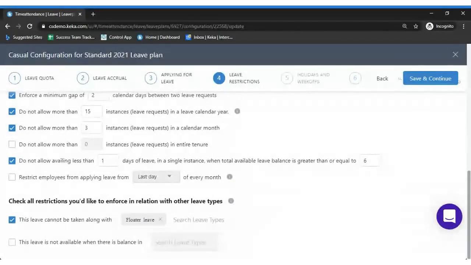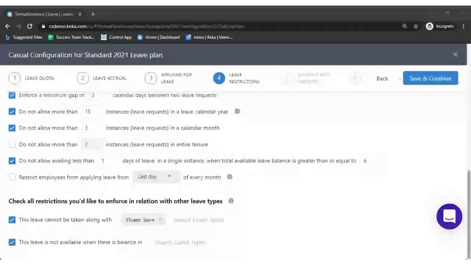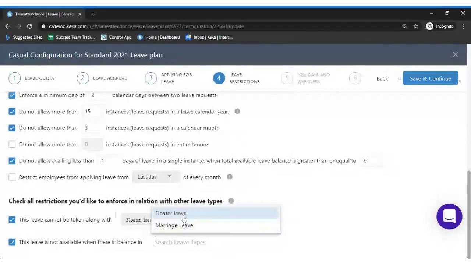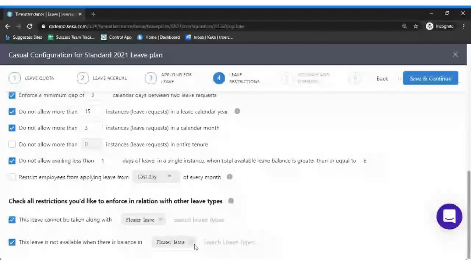Moving on to the next option, which is: this leave is not available when there is balance in dash. Let's assume there is a balance in paid leave of around 15. Paid leave has a total balance of 15. Still, if an employee is trying to apply for casual leave, whether you want to allow it or not.